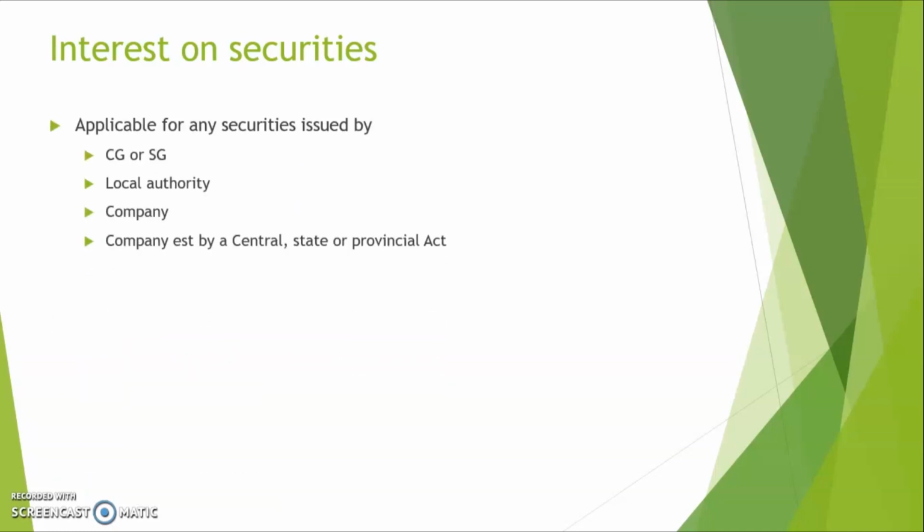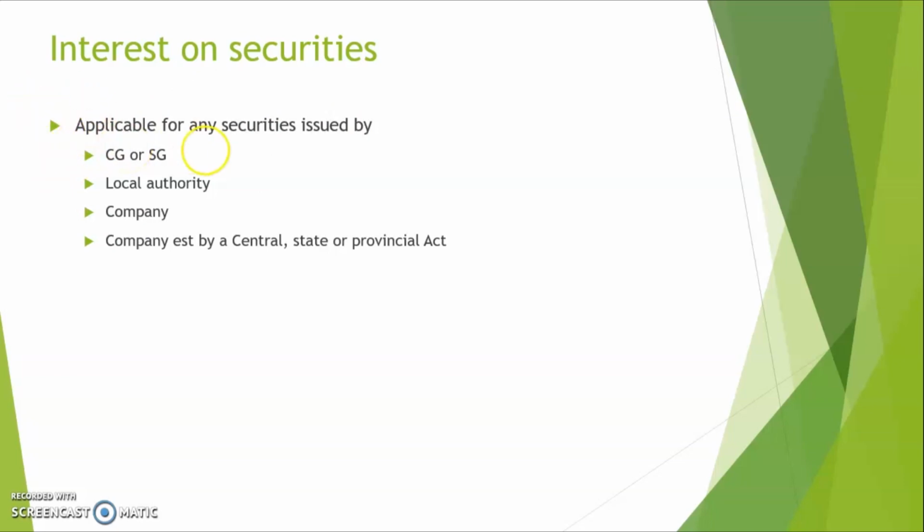So essentially it is applicable for any securities issued by central government, state government, local authority, company or corporation established by central, state or provincial act. So an item of interest which accrues from a security issued by any of the mentioned class of parties.